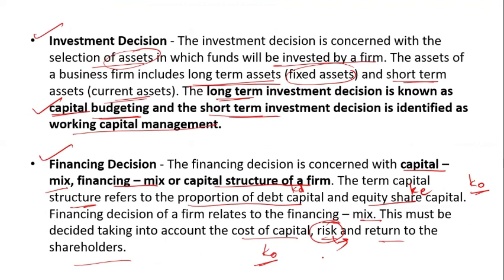When the company earns a profit, they will get a dividend. Still, many times the company does not distribute the dividend, they retain their earnings. So there is a risk for the equity shareholder, who is called the owner of the company. That's why they are taking a risk, and whether they receive the return or not.